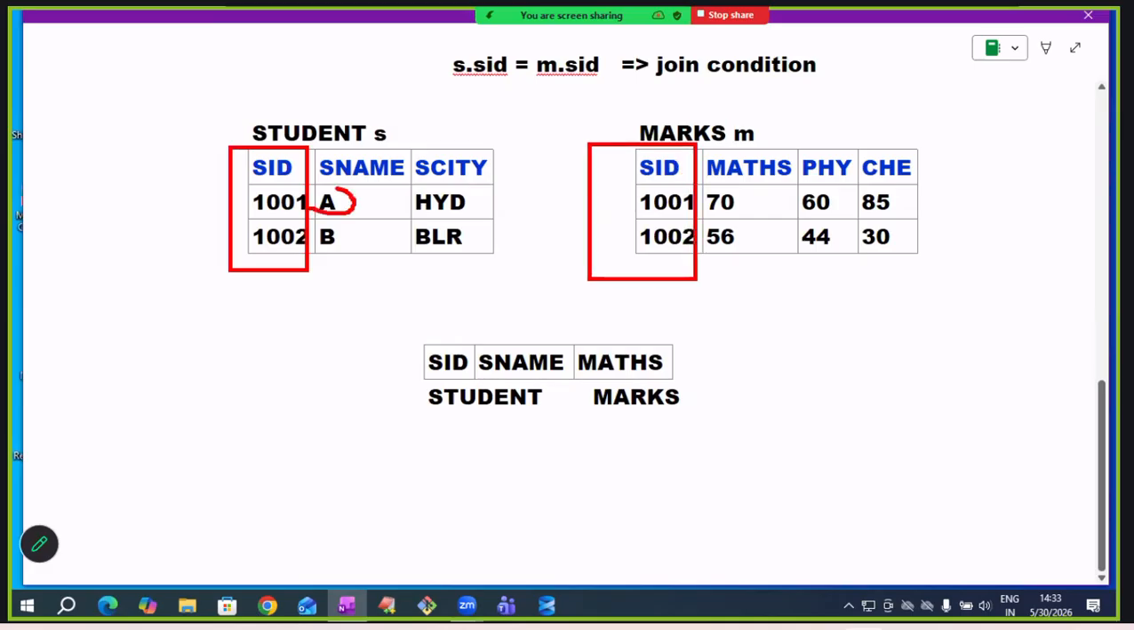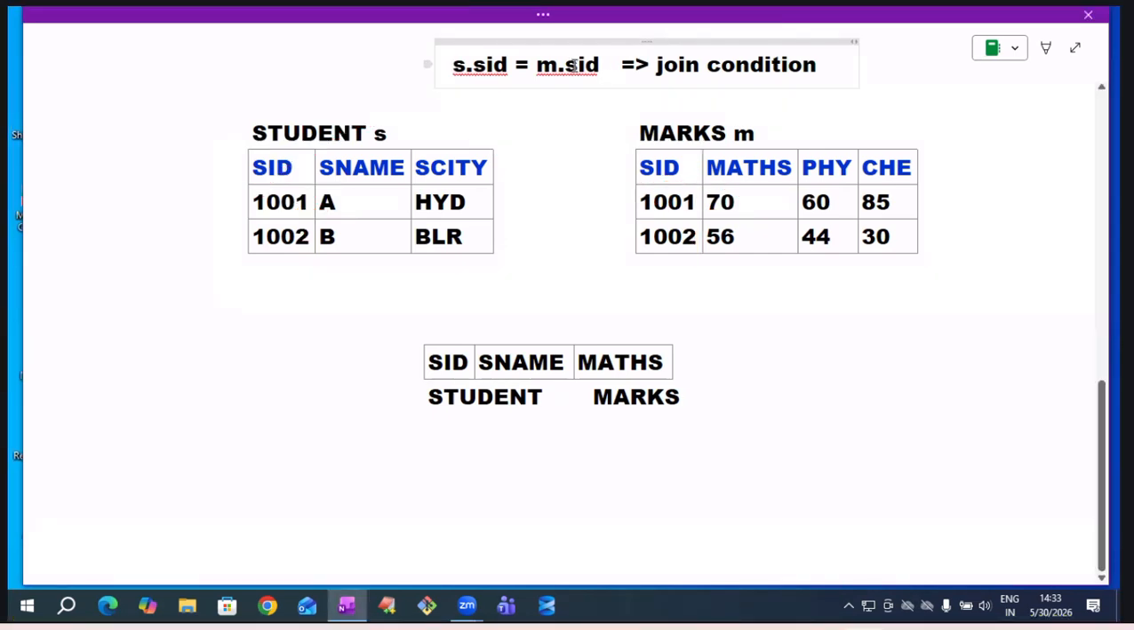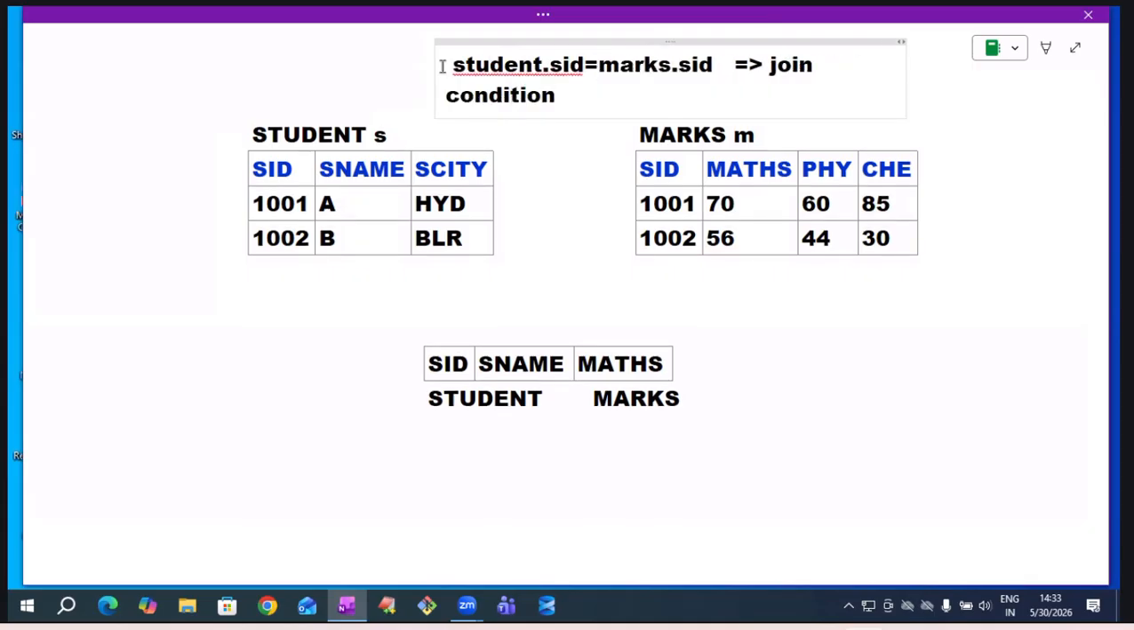Just now I asked how many marks a student got in maths, and you told 70. Oracle has to do the same thing. If student table SID equals marks table SID, join them. That is why I'm writing this condition. We cannot write SID equals SID, because the same column name is there. That is why, to identify this SID uniquely, we prefix it with the table name. Student table SID, if equal to marks table SID, join them.